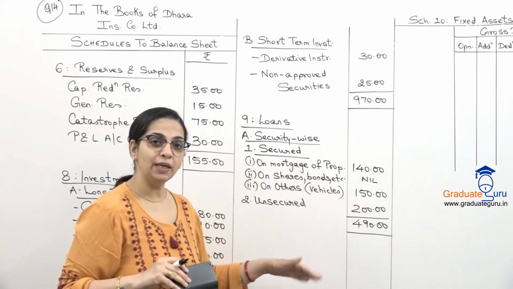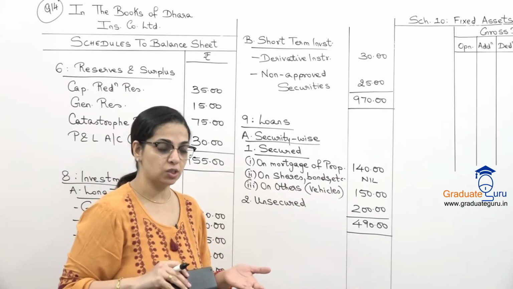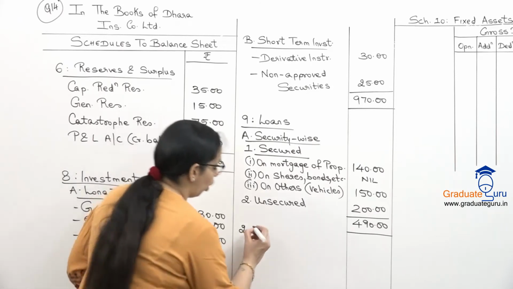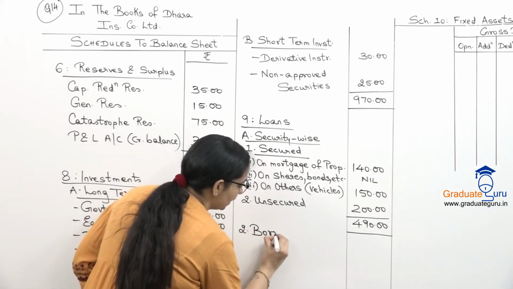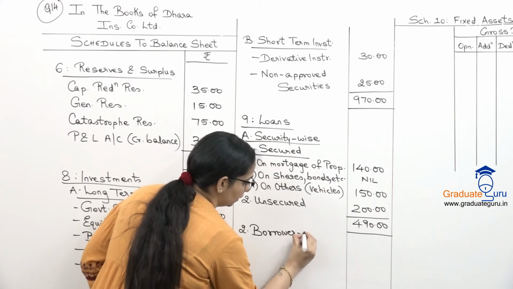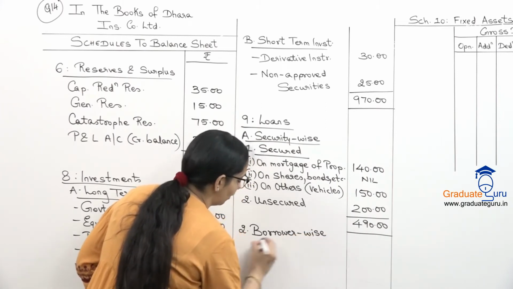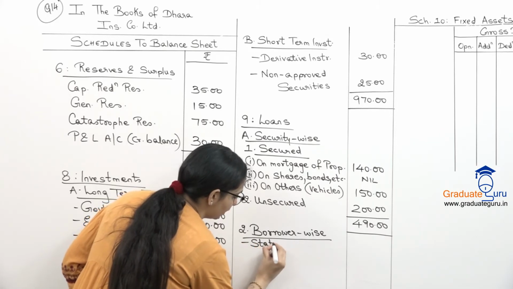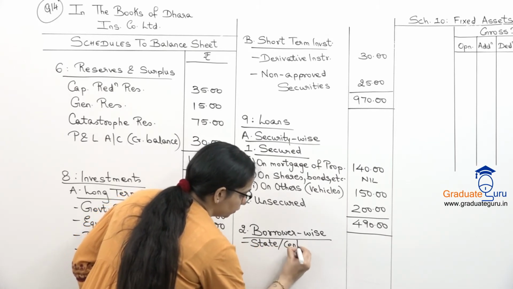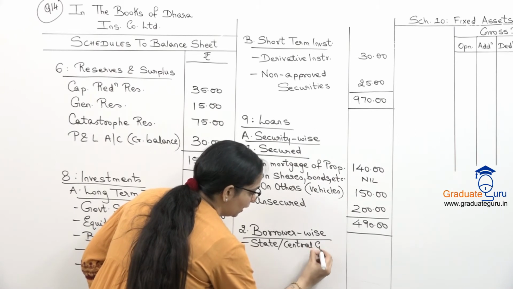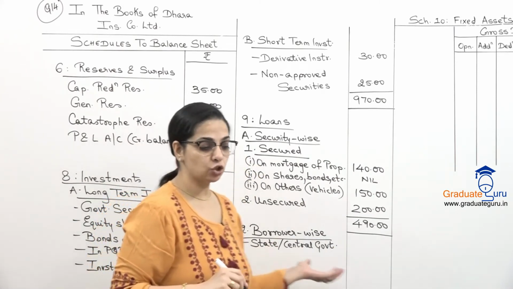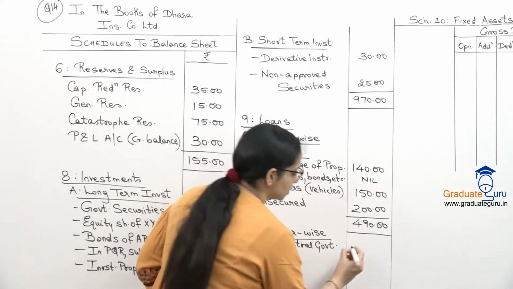This same total will repeat for the other classifications also. Our second classification is borrower wise. Who has taken the loan from us? That classification we have to give. Under that the first is state or central government. Our one loan which is given to the state government, we will show over here, which is 140,000.